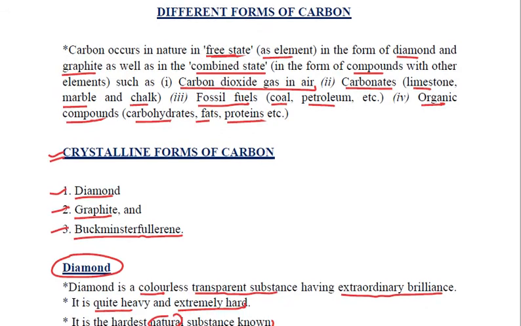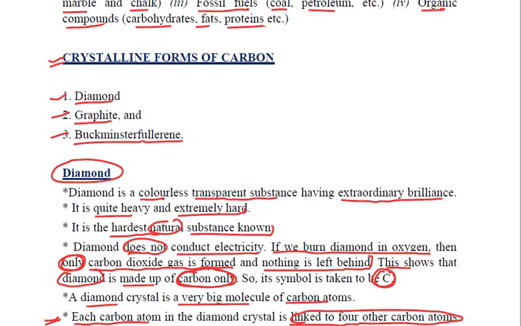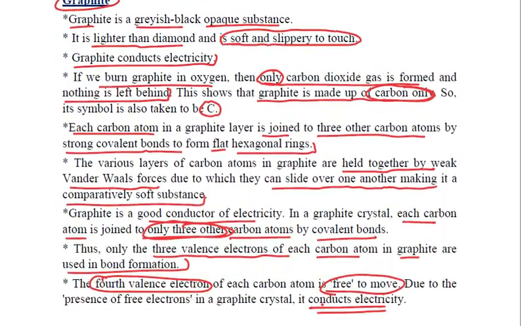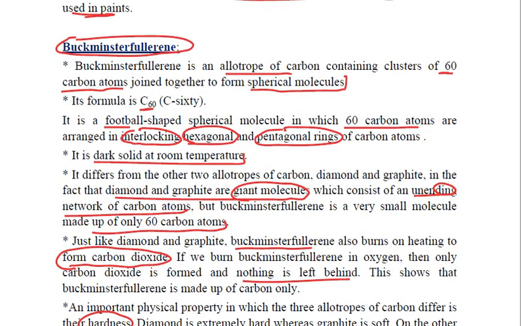Then we talked about the various forms of carbon. In this, we talked about the crystalline forms first. The crystalline forms consist of diamond, graphite, and Buckminster fullerene. We saw the various properties and uses of both diamond as well as graphite. We also discussed the various differences between diamond and graphite. Then we talked about Buckminster fullerene, and we related that Buckminster fullerene is made up of only 60 carbon atoms, giving it a football shape, with pentagonal and hexagonal interlocking patterns or rings. All these crystalline forms are called the allotropes, having different physical properties and the same chemical property.